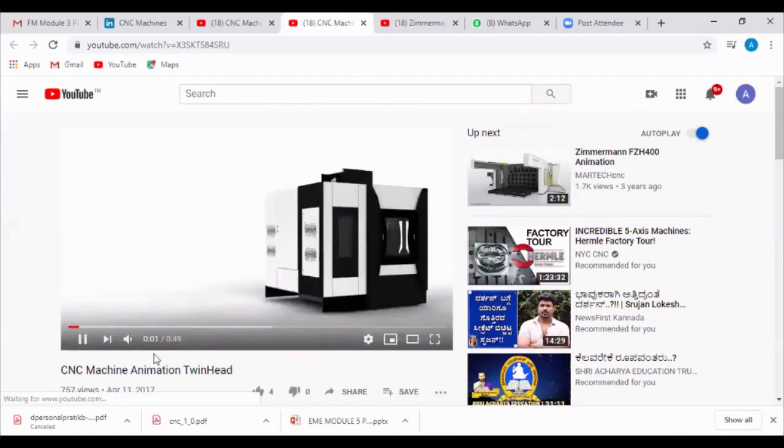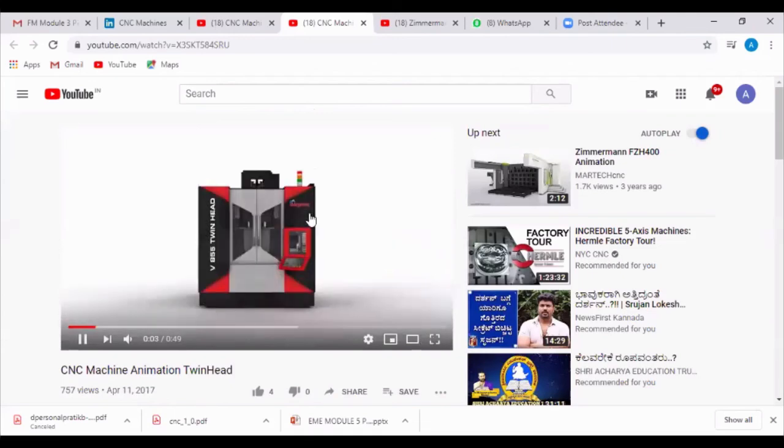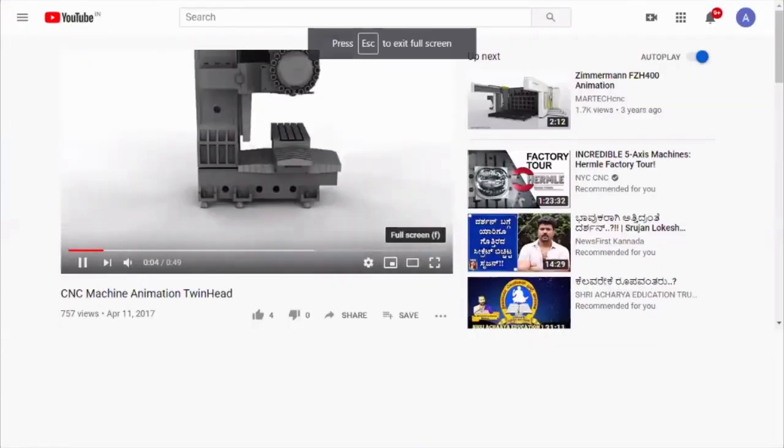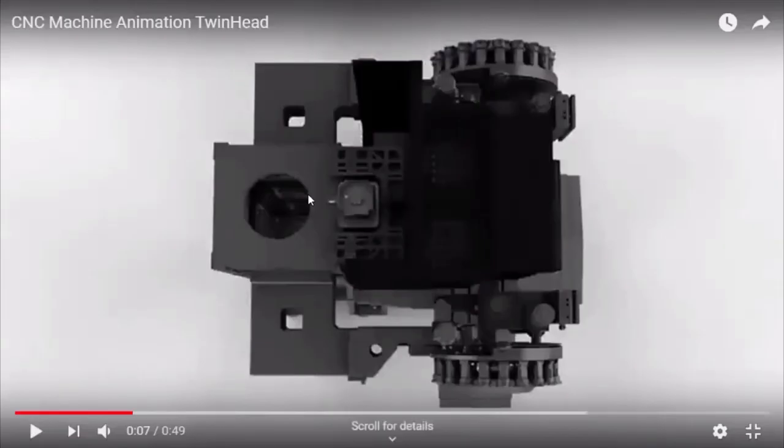You can see, this is a very nice video. What are going to be there here? This is just an exploded view. If you open the CNC completely, what do you get?